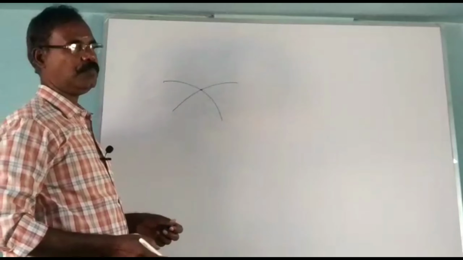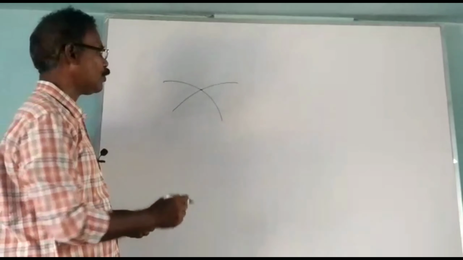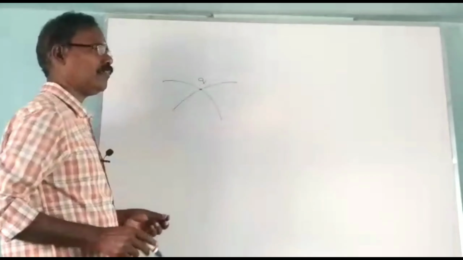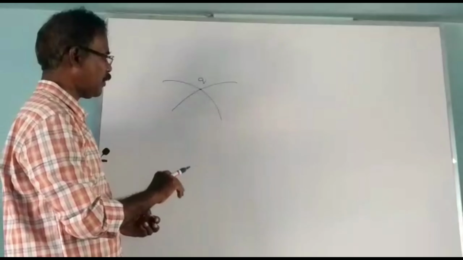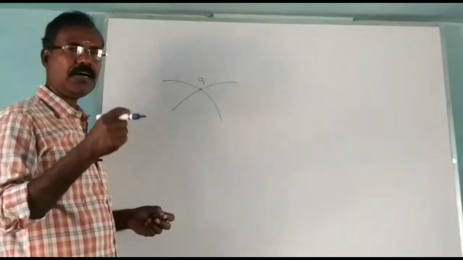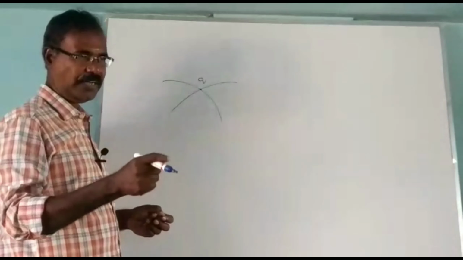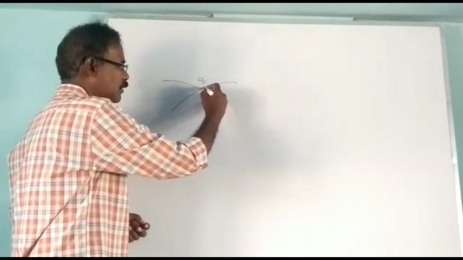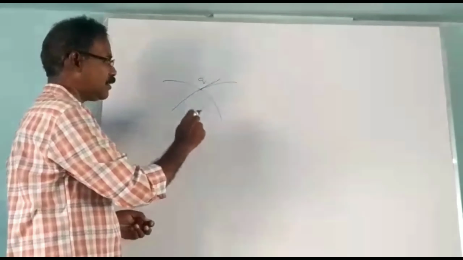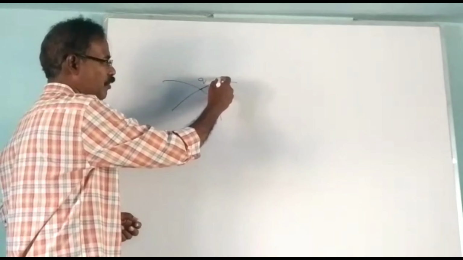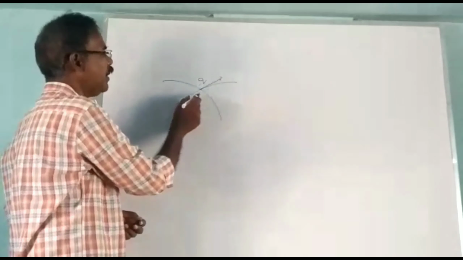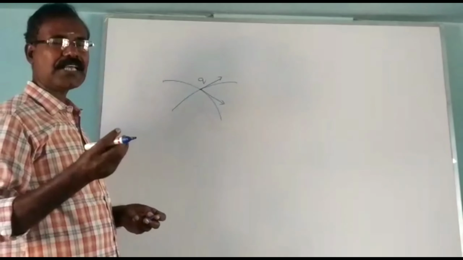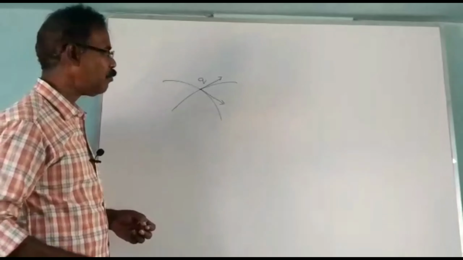It is not possible. Suppose we place a charge Q at the point of intersection. To represent the direction of electric field, the charge should move along this line and also should move along this line simultaneously, at the same time.